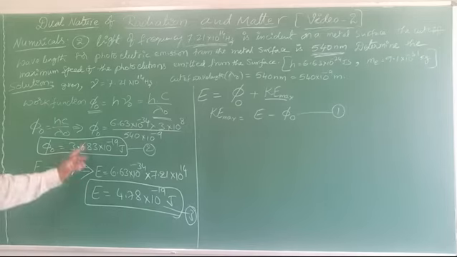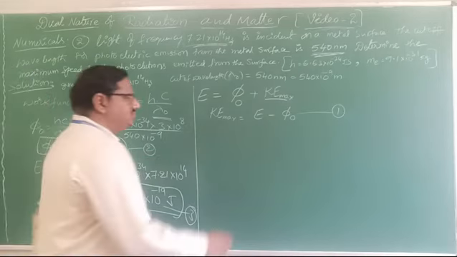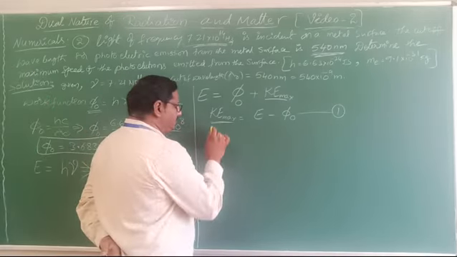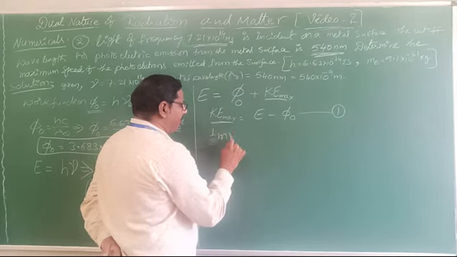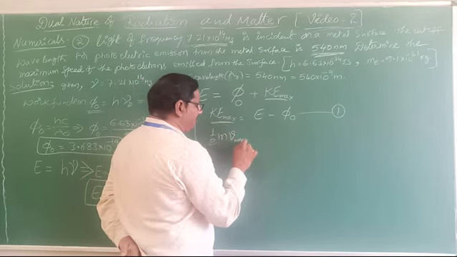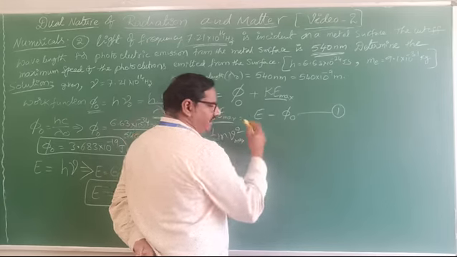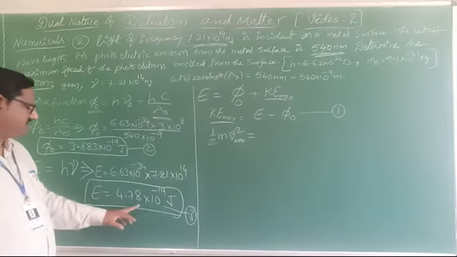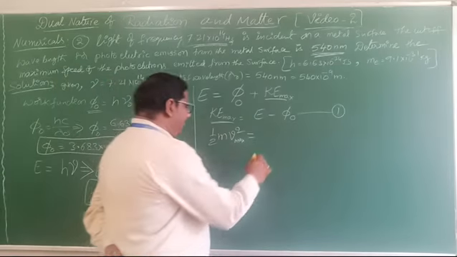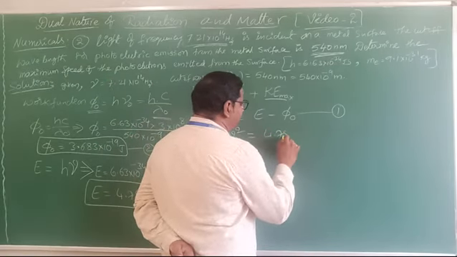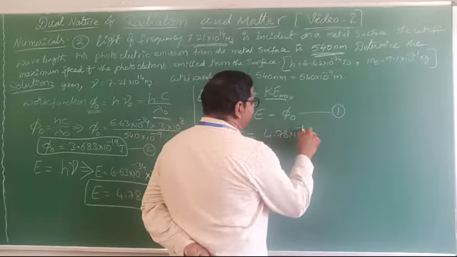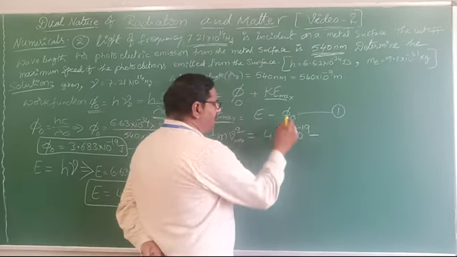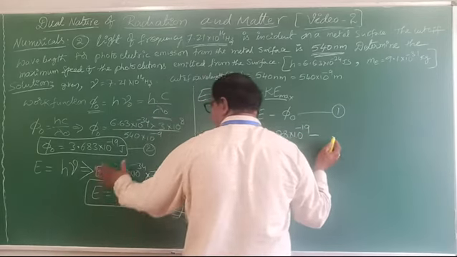Now these two are substituted here. So kinetic energy maximum means you can write half m v max square, that equals the E value. How much did you measure? 4.78 into 10 power minus 19 minus phi naught. Phi naught value, how much did you measure?